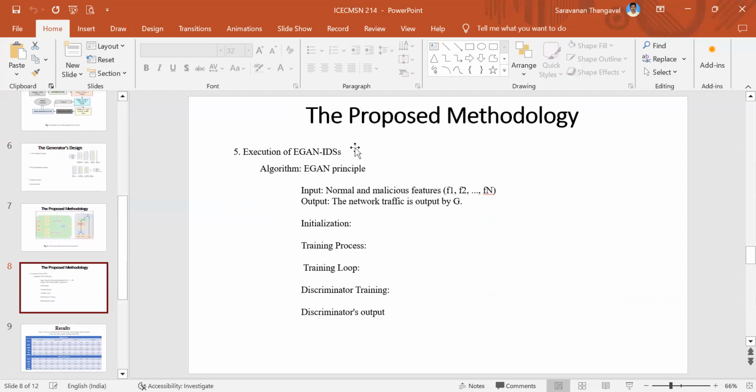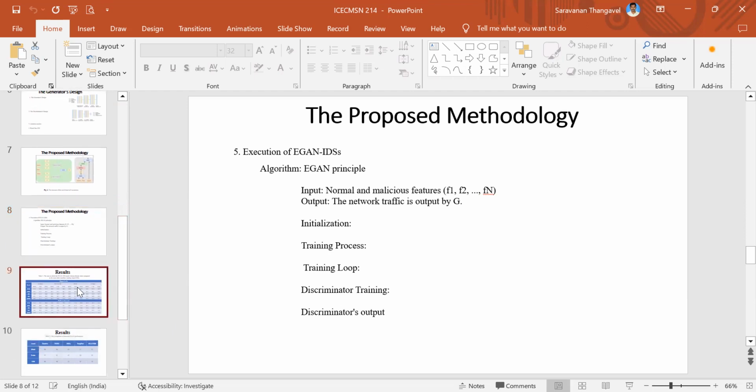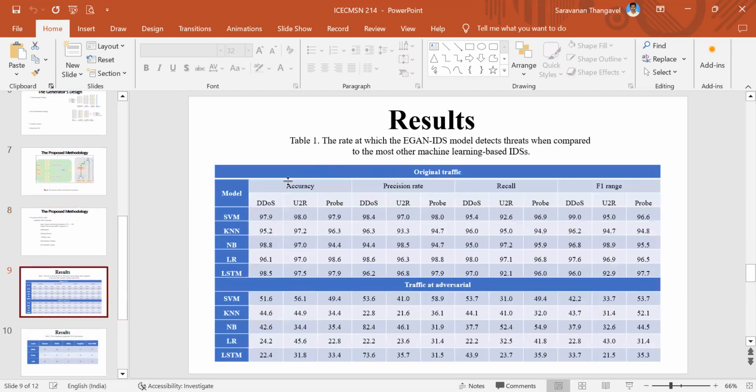The proposed methodology consists of the fifth point called execution of EGAN by using the algorithm principle. The input we are giving is normal and malicious features like F1, F2 to Fn, and we are getting the output from G. It contains the process like initialization, training process, training loop, discriminator training, discriminator output. Then by this we are getting the results as per the table.